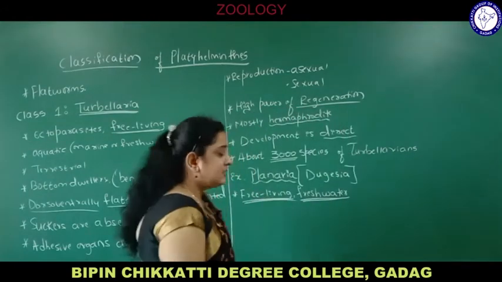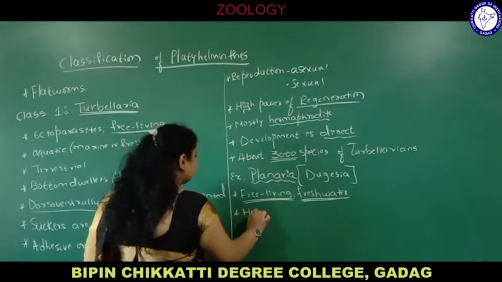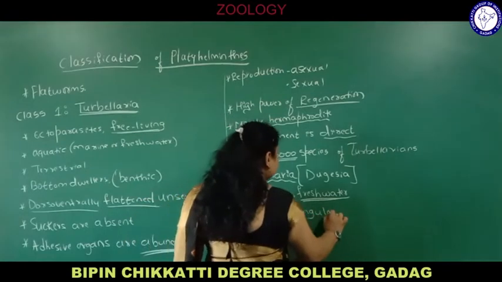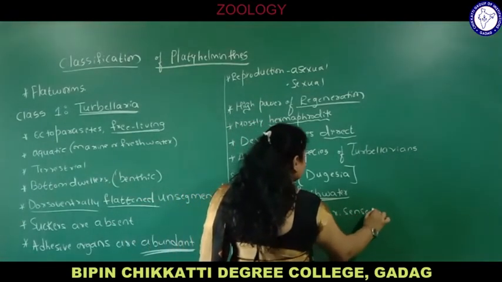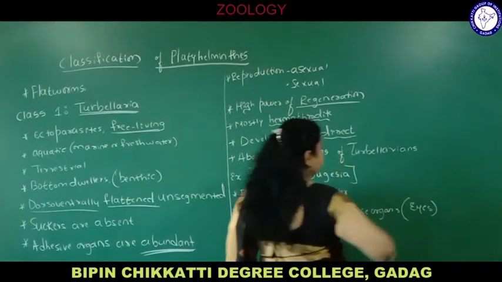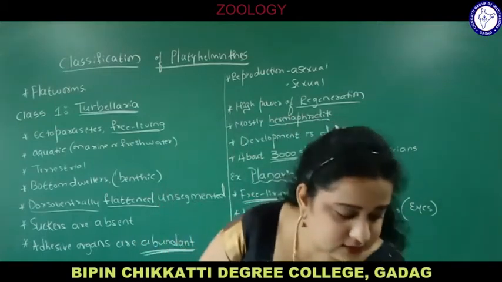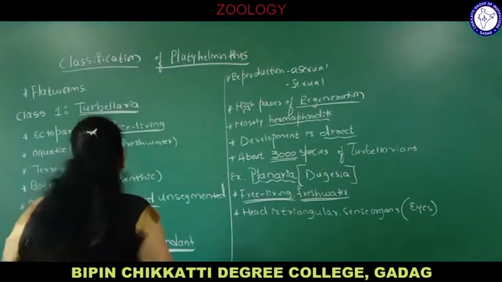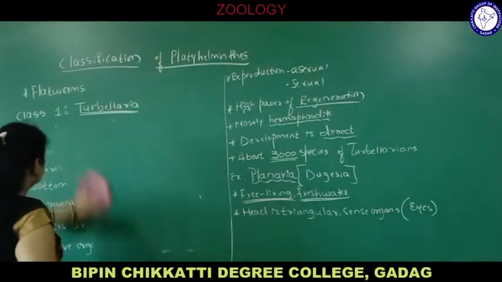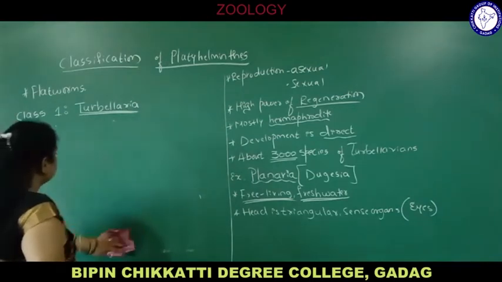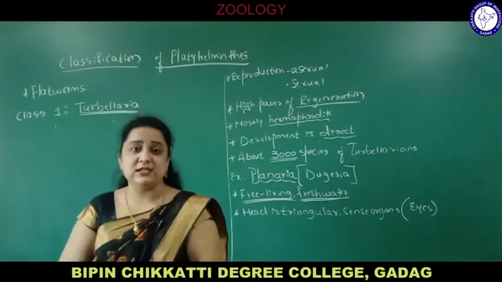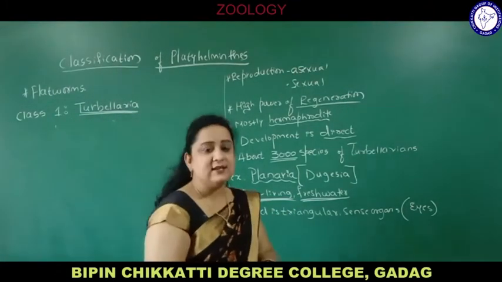Sense organs are there. The head is triangular, and sense organs are present in the form of rudimentary eyes. Now we will draw the diagram of Planaria. Rudimentary means that in evolution the function of the eyes was not so developed. The eyes are only for sensing light. So these animals have rudimentary eyes.